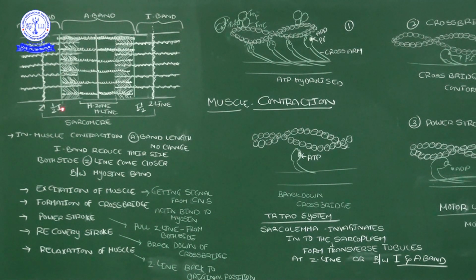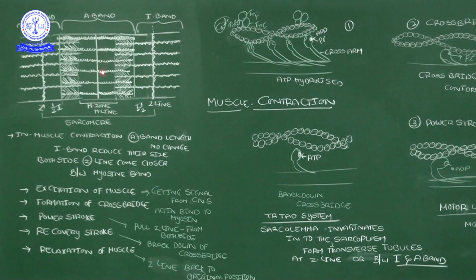From the green line onwards up to this green line, this zone we call the A band. Now in the middle position of the A band there is a lighter place, and that light place we call the H zone. In the middle of the H zone there is one line, and that we call the M line. So now you understand: here are half of the two I bands, and on either side one full myosin filament or A band, then in the middle position of that myosin filament the H zone and then the M line, okay, right?